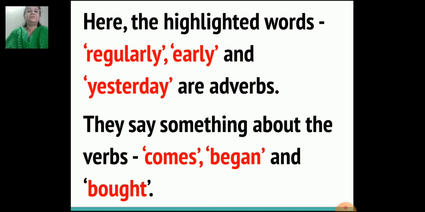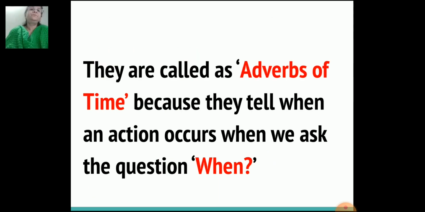That is, they give additional information about the verbs. They are called adverbs of time because they tell us when an action occurs. When we ask the question when, the answer that we get is the adverb of time.